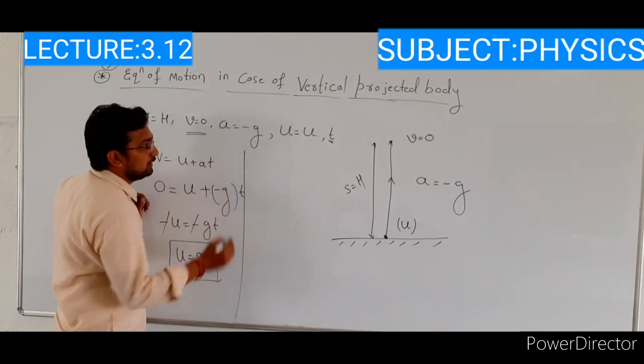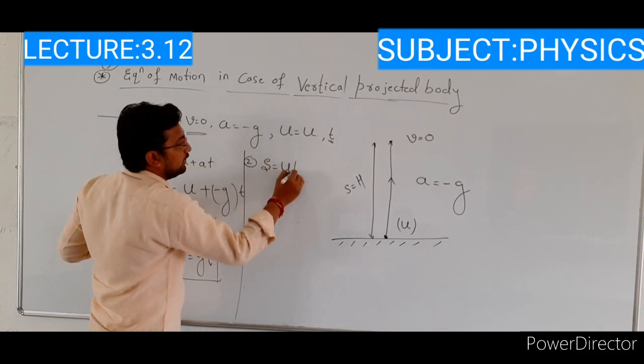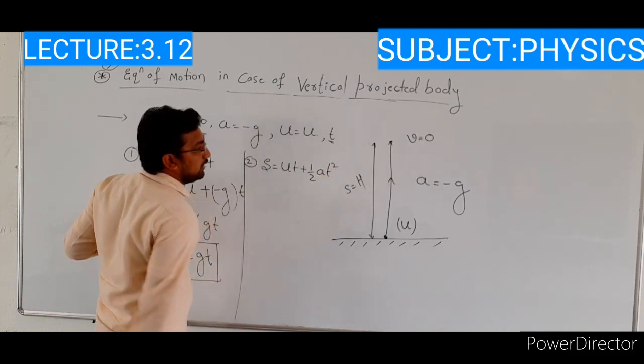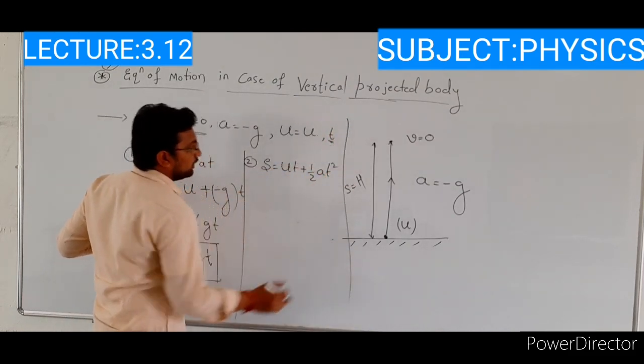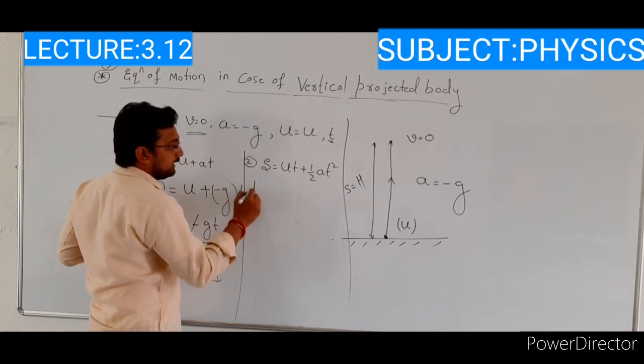And the next one, the second equation, that is s is equal to ut plus half at square. Substitute the conditions here. S is nothing but the maximum height h.